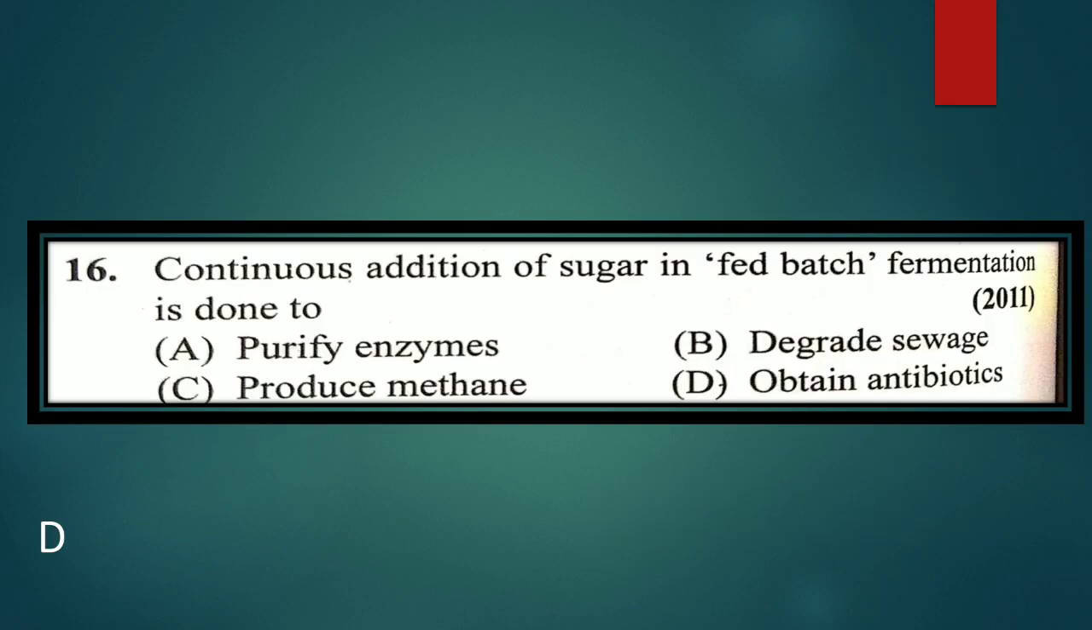Continuous addition of sugar in fed batch fermentation is done to: A, purify the enzyme; B, degrade sewage; C, produce methane; and D, obtain the antibiotics. Here the answer is obtain the antibiotics. Answer is D. So how will you define this fed batch fermentation?